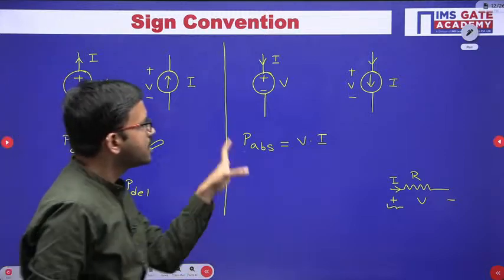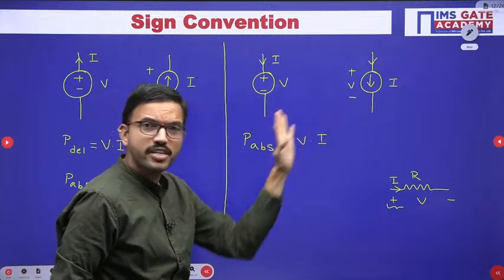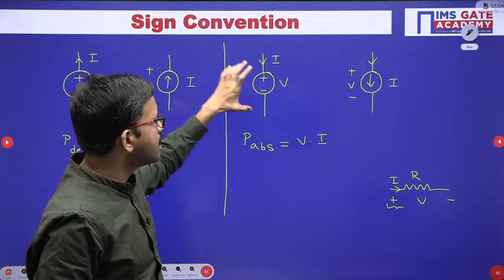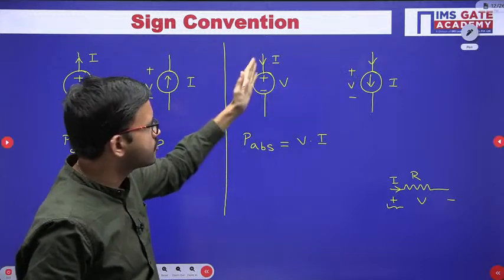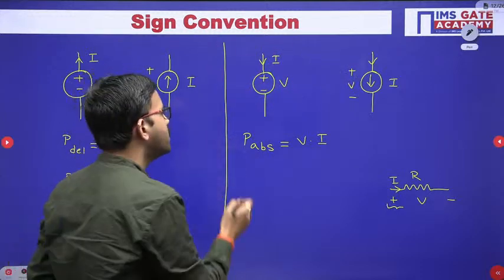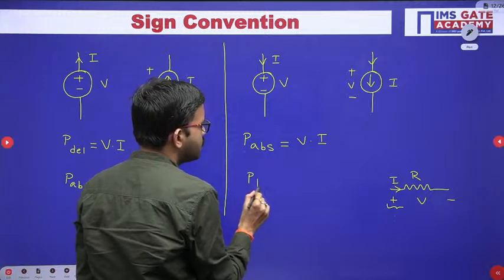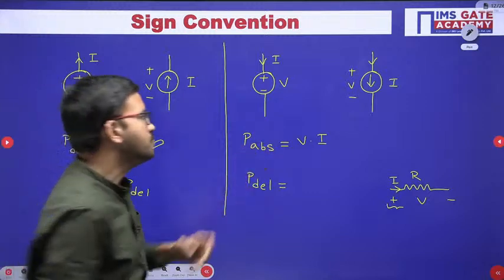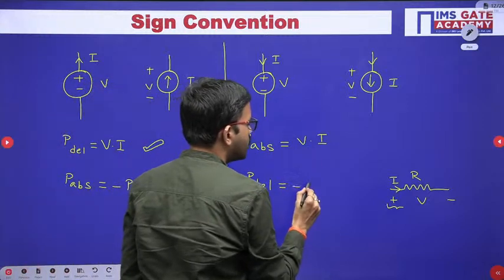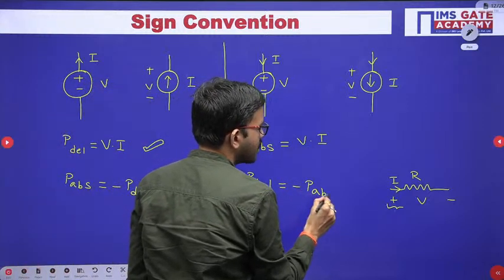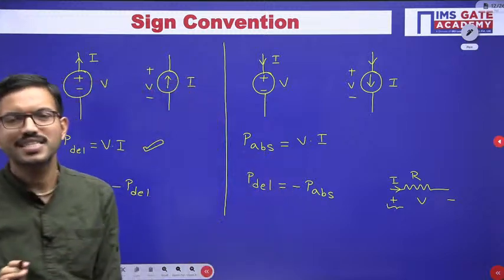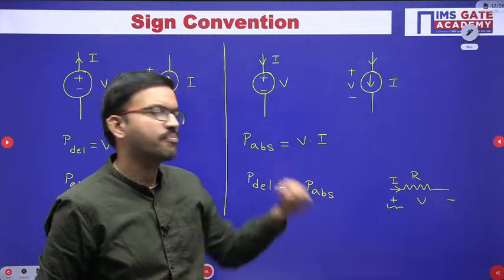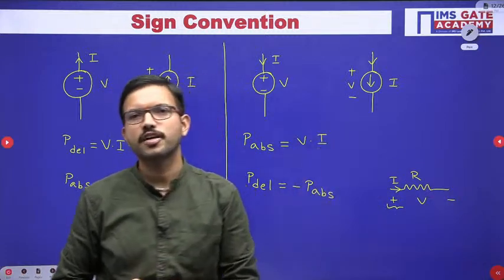Similarly here, the absorbed power is positive, but if they intentionally ask you to calculate the amount of power delivered by either this voltage source or current source, the absorbed power is positive, so whatever power you got, you just put a minus. In this way, you can calculate. Just like when we say that in this direction 5 ampere current is flowing, in the opposite direction how much current is flowing? Minus 5 ampere.